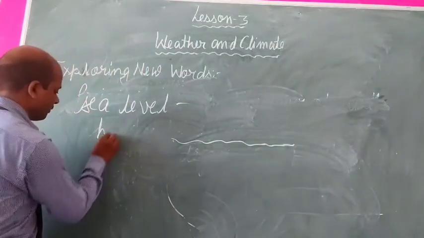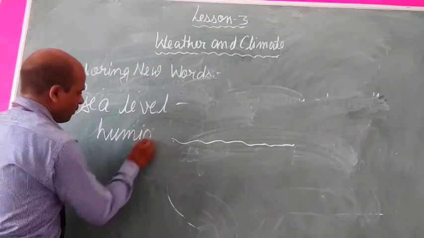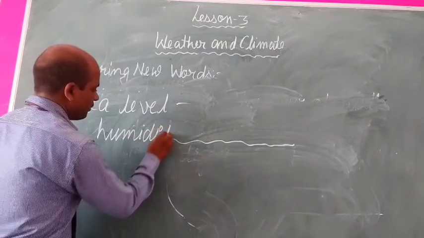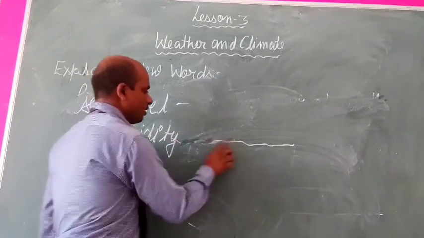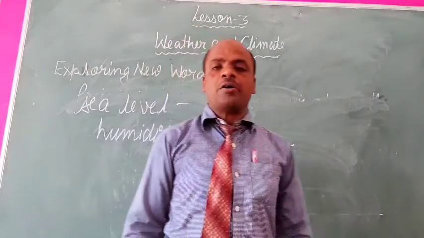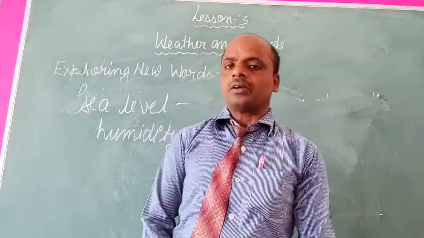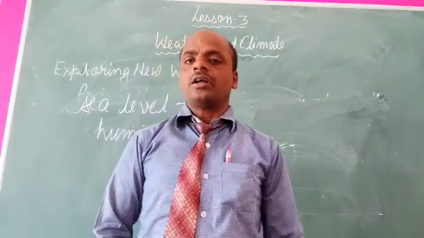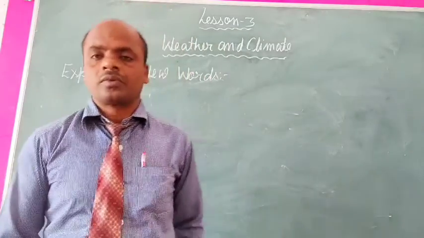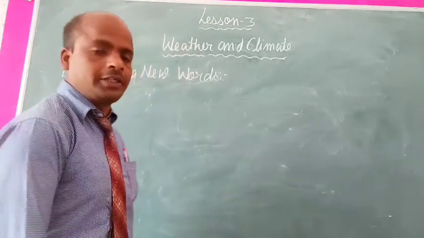Humidity. What is humidity? The amount of water in the atmosphere is called humidity.